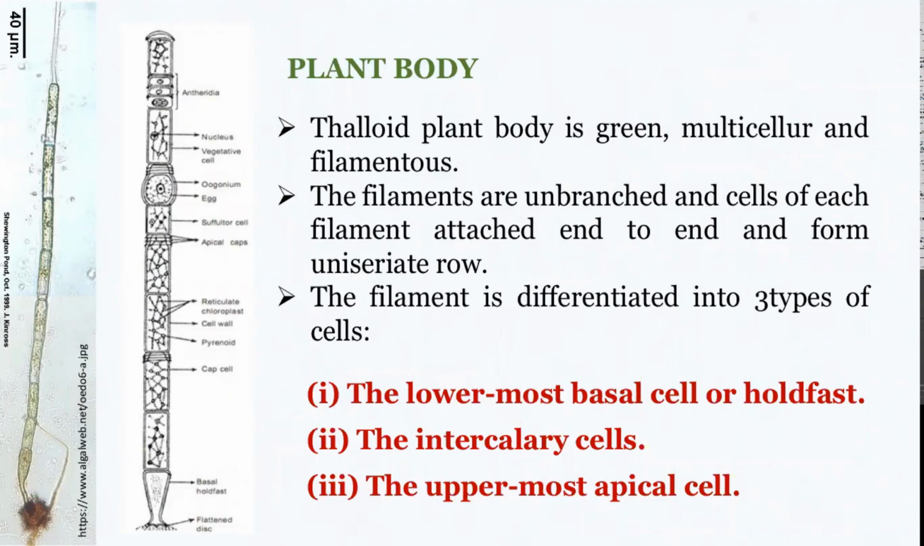The filament can be distinguished into three main regions. The lowermost region, as you can see here, is known as the basal cell or the holdfast, which helps the plant body to attach to the substratum. And there are many intercalary cells, all are elongated, almost rectangular in shape. And the uppermost cell in most of the species is called the apical cell, and it usually rounds off, and in some cases it ends in small needle-like extensions.